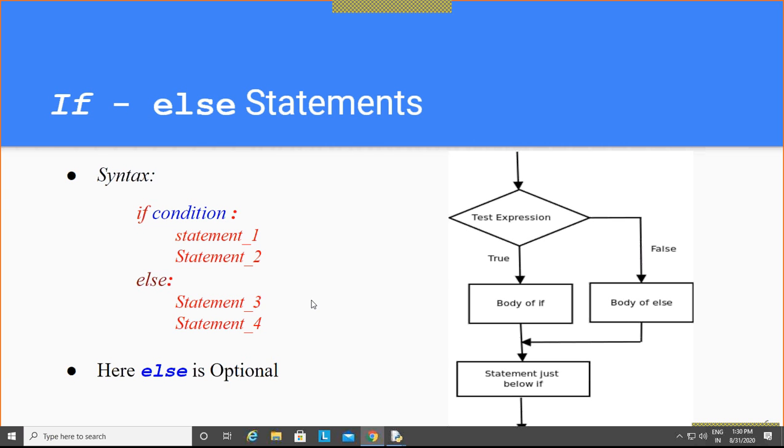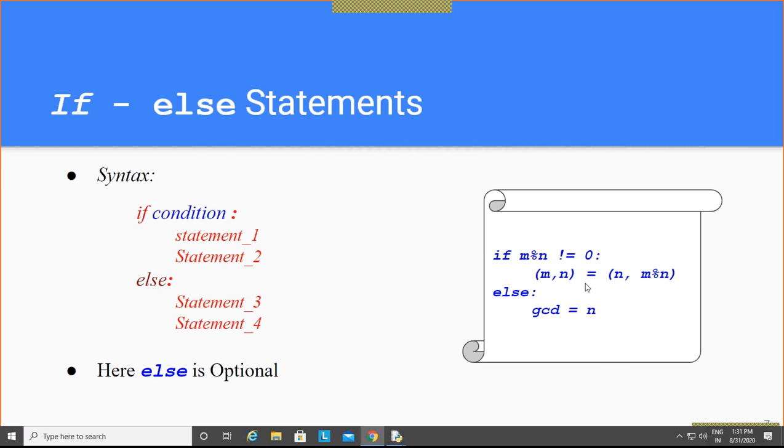So this is if else, and here is one example, the same example again. If m mod n is not equal to 0. Now see, this is the new way of assigning multiple values to multiple variables. This is the beauty of Python programming. Here for m and for n, we are assigning two values simultaneously.